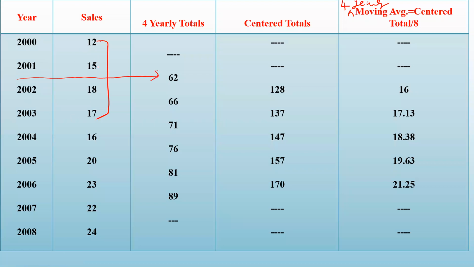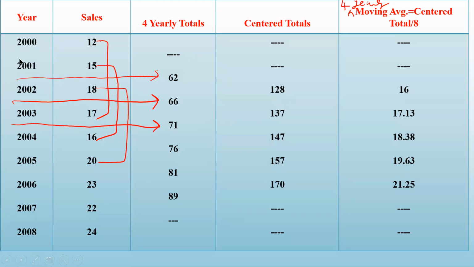Next, take the sum of 15 plus 18 plus 17 and 16. The middle of these will be between 2002 and 3. So I'm writing this number between 2 and 3. So be careful. Then next again 4. So 18 plus 17 plus 16 plus 20, the sum of the values for the years 2, 3, 4, and 5. And this center is between 3 and 4. So this 71 I will write here. So that is how you have to write.